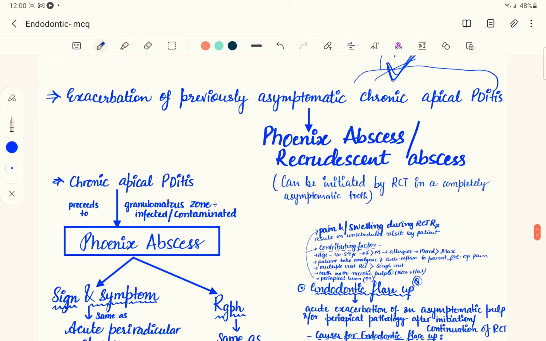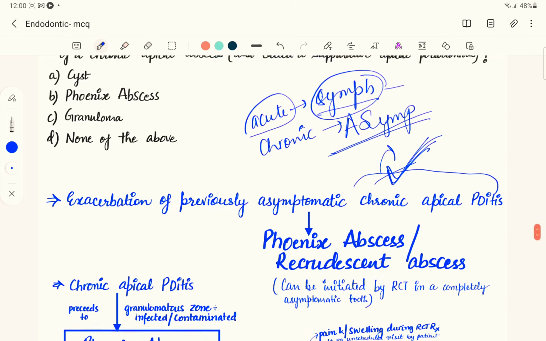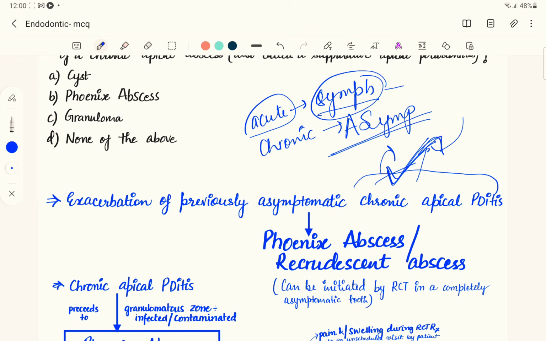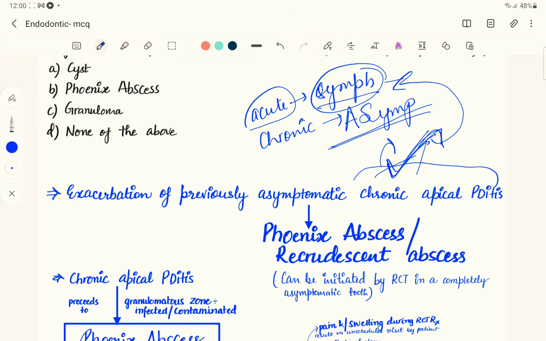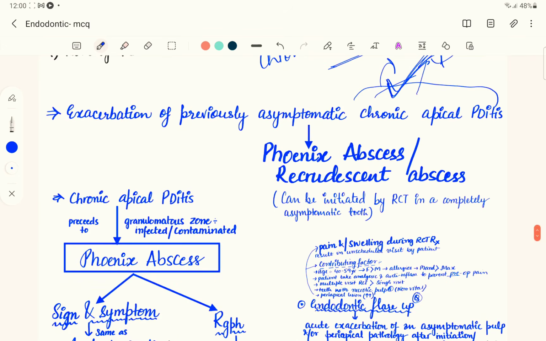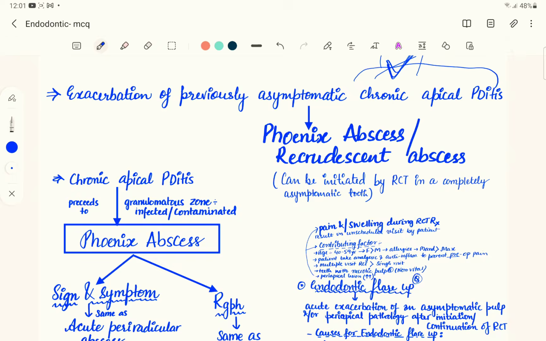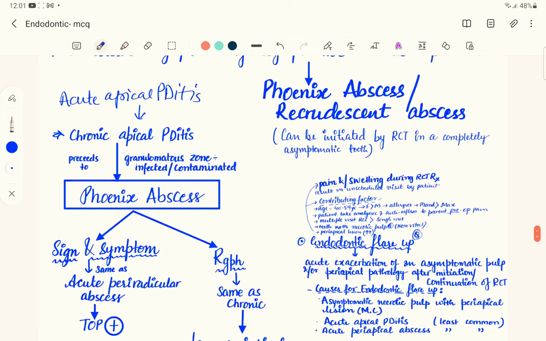Recrudescent means breaking out again or renewing. So earlier there was an acute lesion, then the acute lesion progressed into the chronic apical abscess, but all of a sudden there is an outbreak in this chronic apical periodontitis and the patient feels pain. This particular type of condition is known as a phoenix abscess. This is usually initiated in root canal treated teeth, which are completely asymptomatic. So there is progression from acute apical periodontitis, which progresses into chronic apical periodontitis over time.